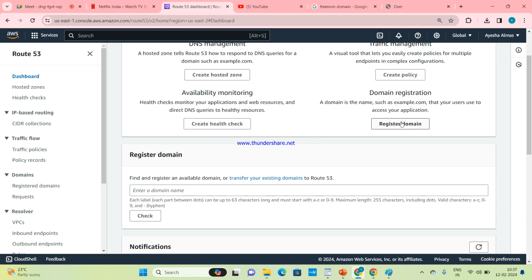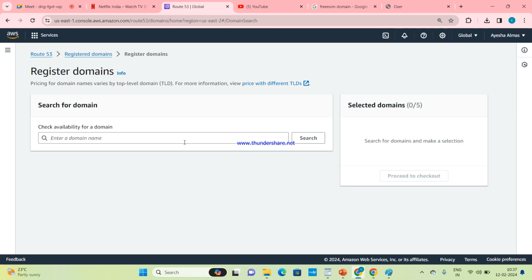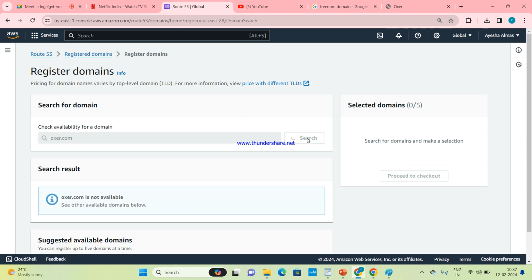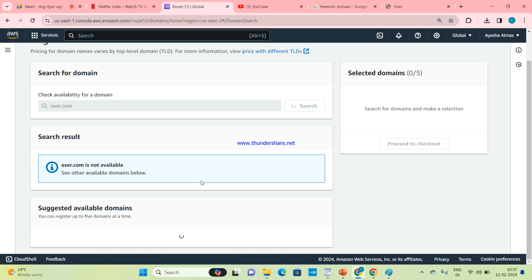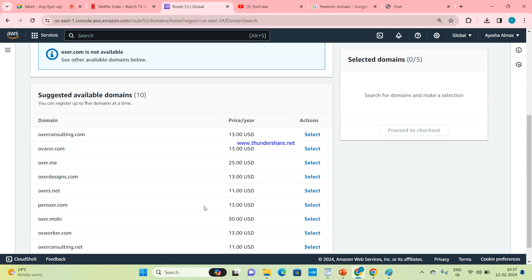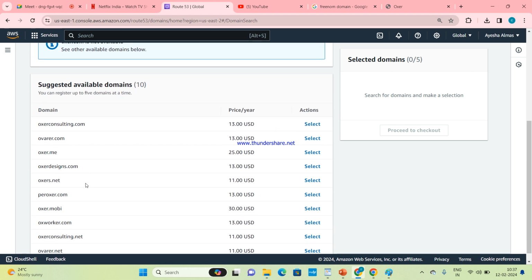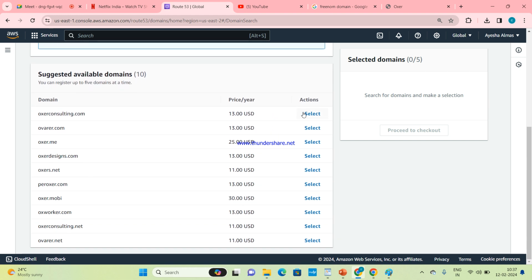Now, if I want to register the domain name as Oxer.com, Oxer.com is not available. Let's see what is available. See, oxerconsulting.com is available, Oxers.net. These are the available and suggested domain names. We can choose any domain name here.